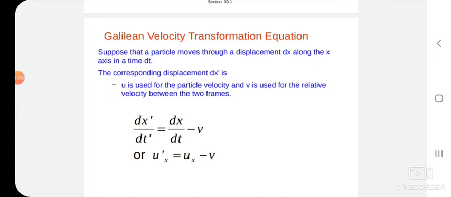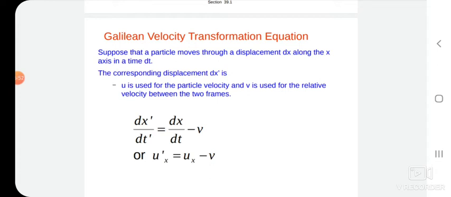If we differentiate this u prime is equal to u minus v with respect to t, then we are getting acceleration. du prime by dt prime is equal to du by dt minus dv by dt, but we know v is a constant and the derivative of any constant quantity is 0. That is why du prime by dt prime is equal to du by dt. That is, a prime is equal to a.